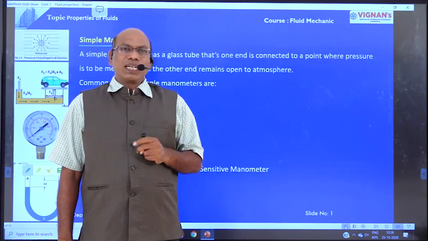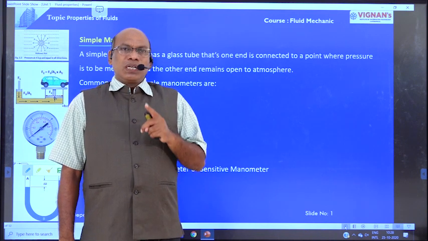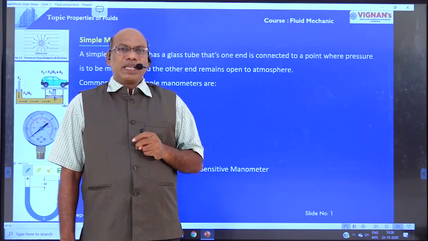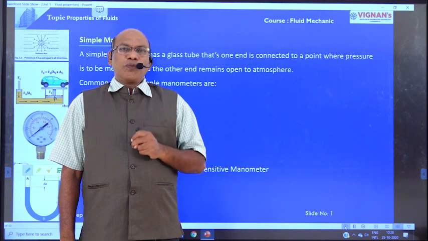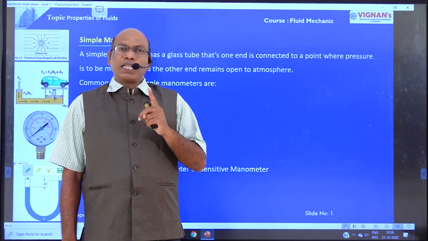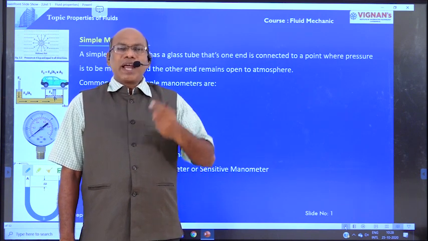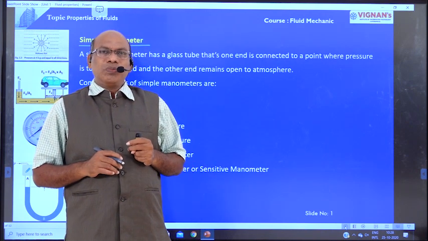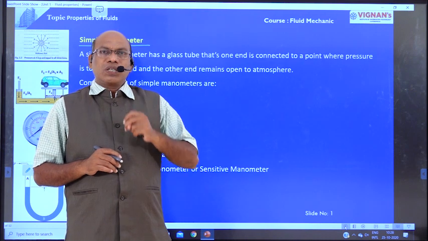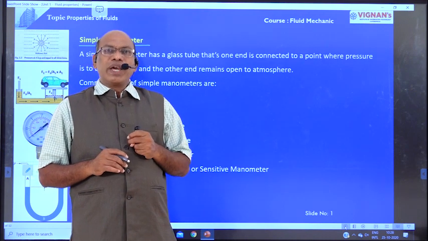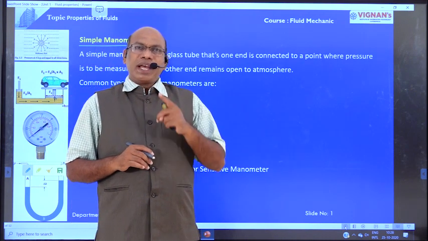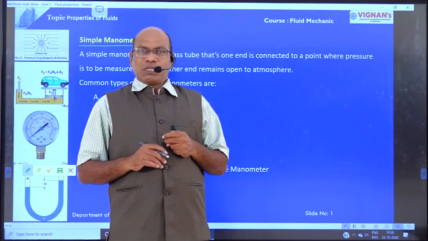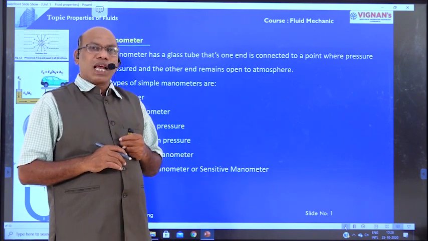A simple manometer consists of a glass tube. Both ends of the glass tube are open. One of its ends is connected to where the pressure is to be determined, and the other end is open to the atmosphere. A simple manometer is a glass tube.